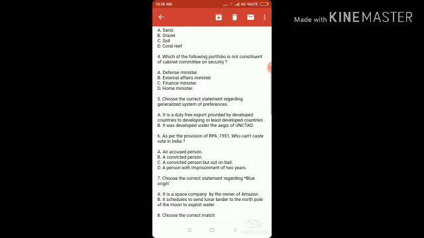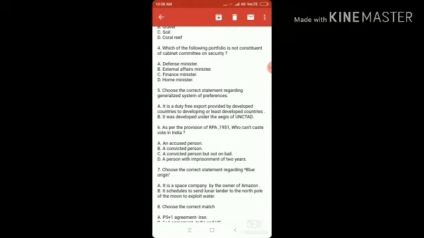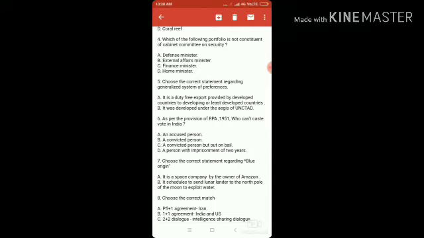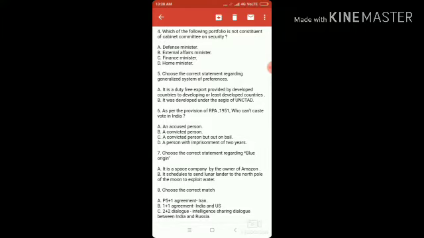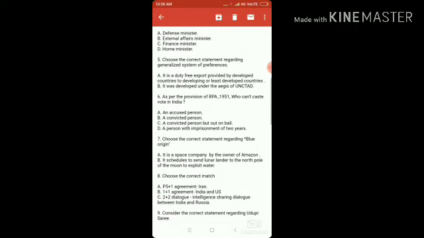Question number 4. Which of the following portfolios is not a constituent of the Cabinet Committee on Security? This is recently in the news regarding the terrorist attack, where we are reading in the newspapers that the Cabinet Committee on Security has decided this, decided that. So we should take a view on what the Cabinet Committee on Security is. Defense Minister, External Affairs Minister, Finance Minister and Home Minister are all members of the Cabinet Committee on Security, headed by the Prime Minister.